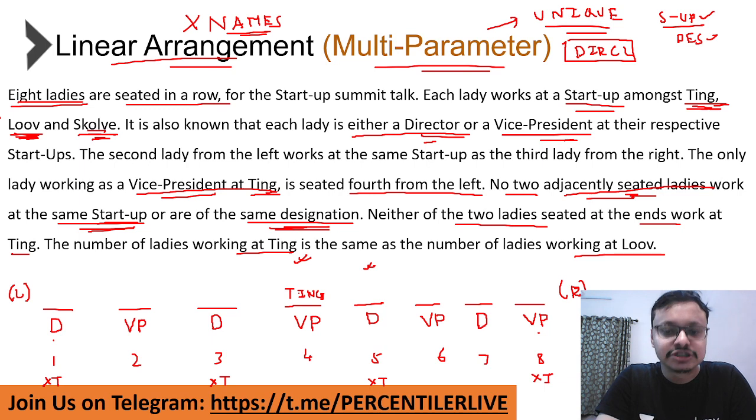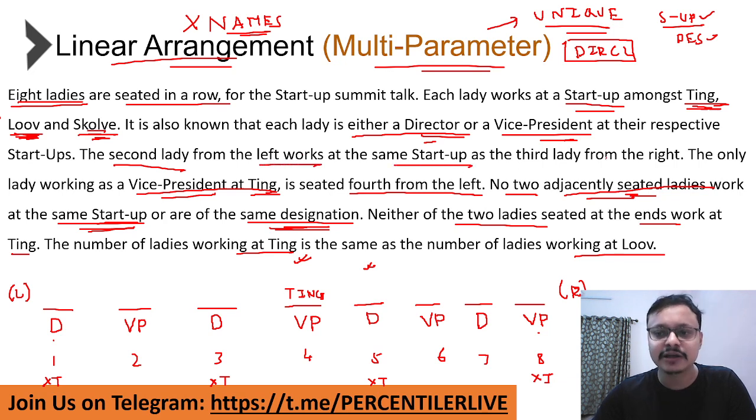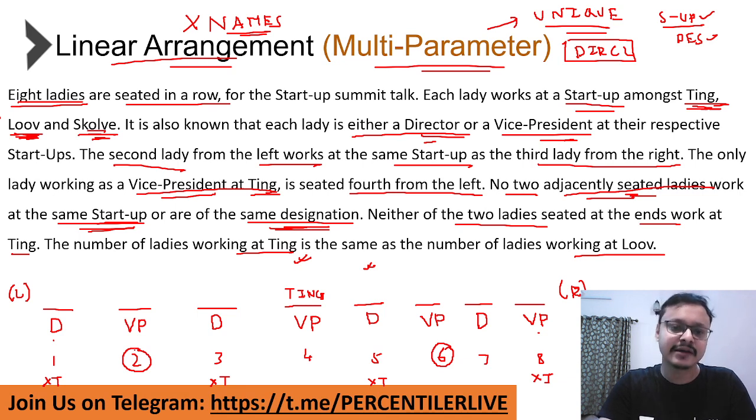So now the challenge is identifying how many people are there from Ting, and where the people from Ting belong. What is mentioned? The second lady from the left works at the same startup as the third lady from the right, which means the lady at position 6, that is third from the right, is going to be the same as the lady second from the left. So this is one particular clue that we have.